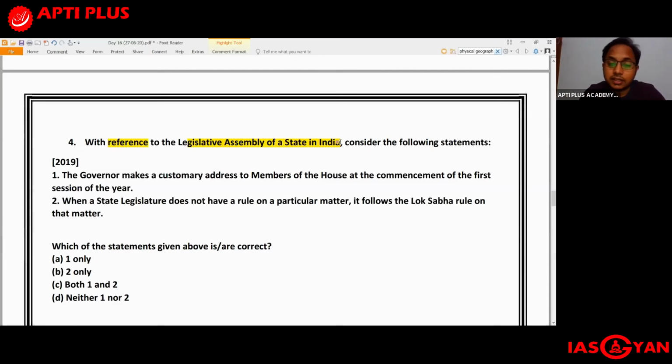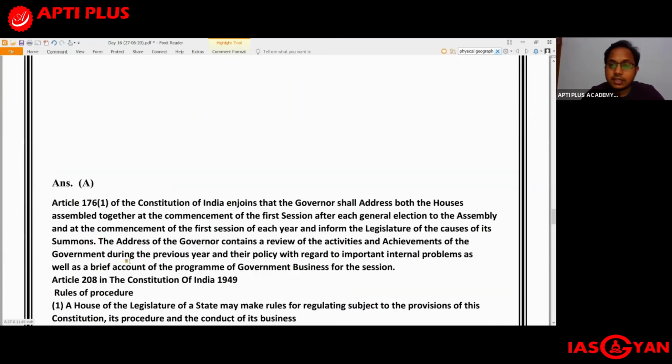So it is not that the state legislature will follow the Lok Sabha rule on that matter. So only the first statement should be correct. Answer should be A, 1 only. So yes, the answer is A.